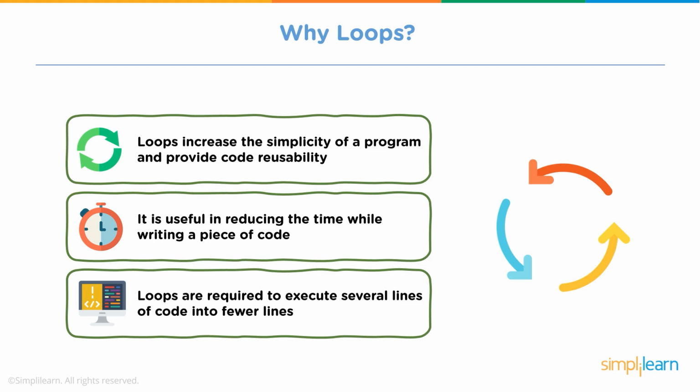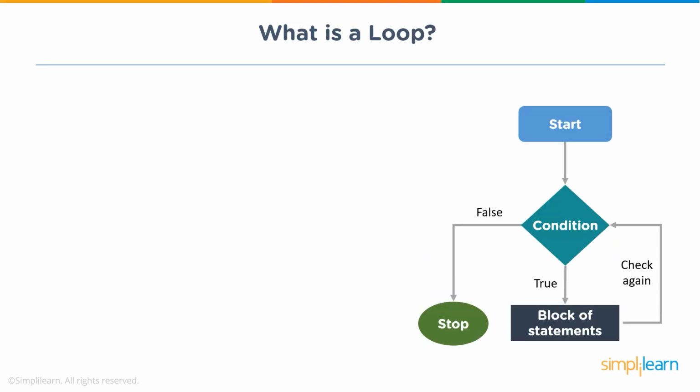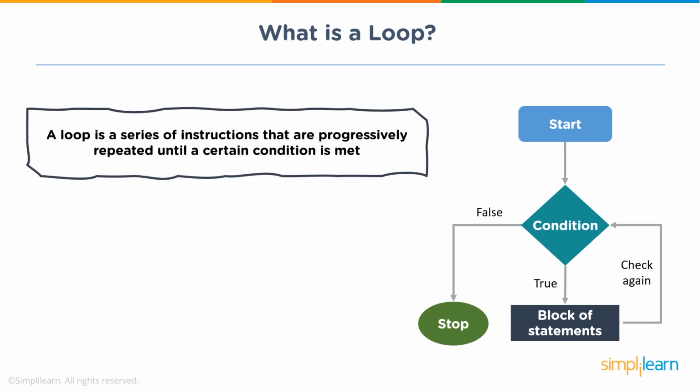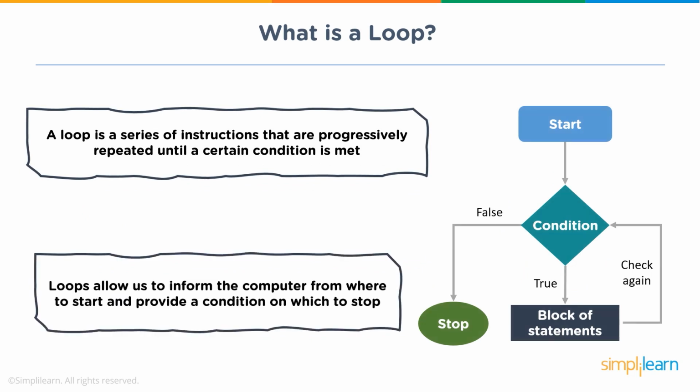Now let's understand what a loop is. Loops in computer programming are a series of tasks that are used to run some particular code repeatedly until a specific condition is met. Loops tell the computer when to start and when to stop. Now this is the basic flow of a loop. After the initialization, the condition is checked. If it's true, then the block of statements will get executed as long as the condition is true, and if the condition is false, the loop will terminate.